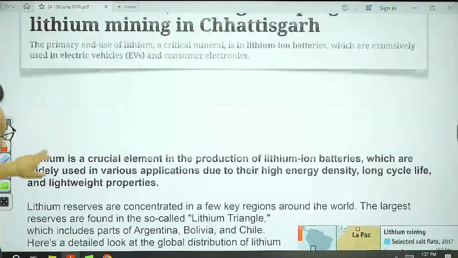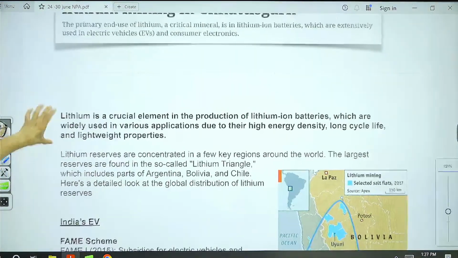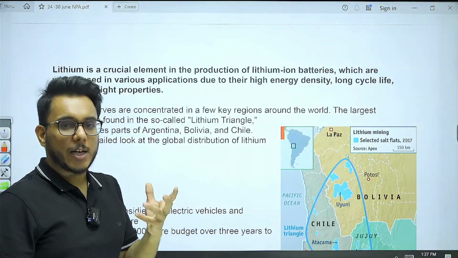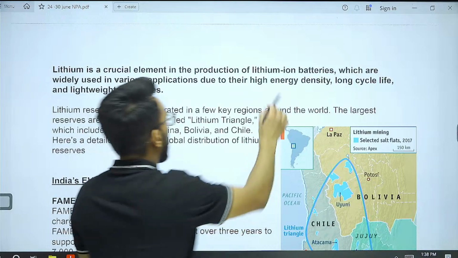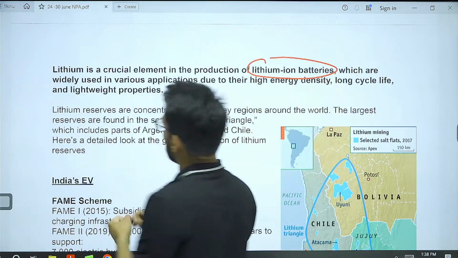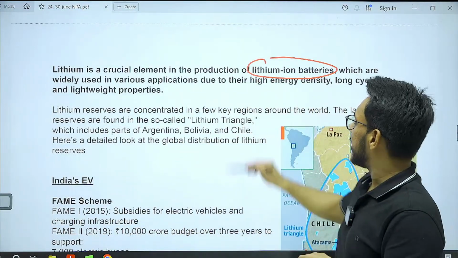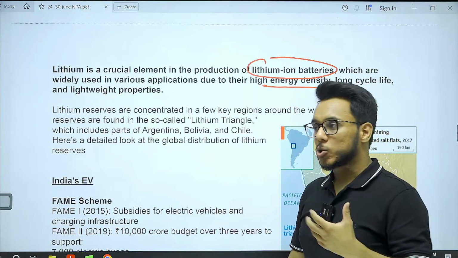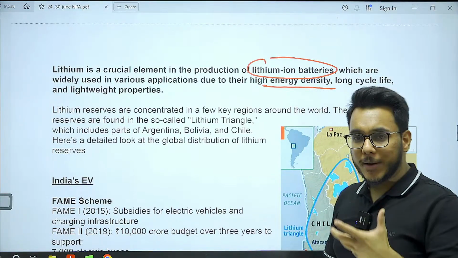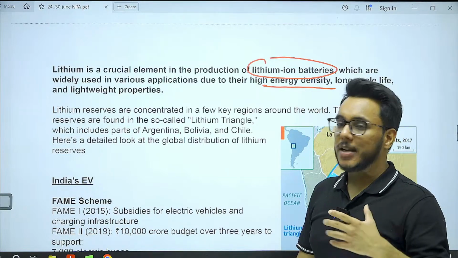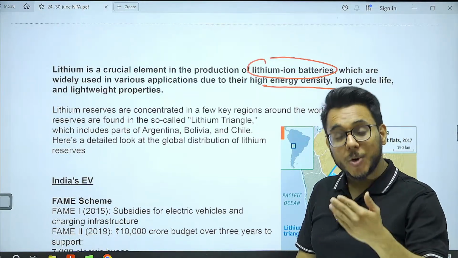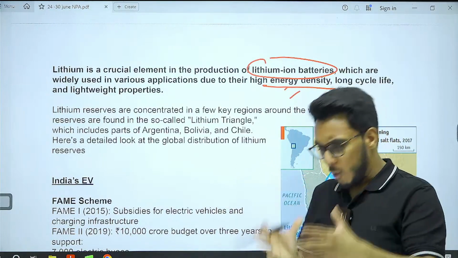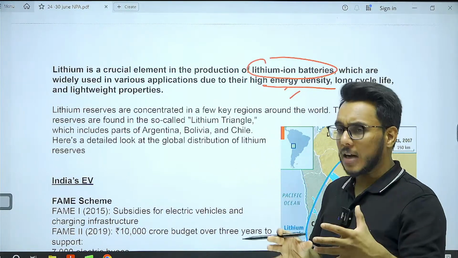Now, first of all, lithium is a silvery white kind of material which is used for lithium ion batteries. Lithium ion batteries are used because of their high energy density. They can store high energy, they have long life, and they can be recharged a lot of times. Therefore, lithium ion batteries today are being used in mobile phones, in computers, and in cars also.